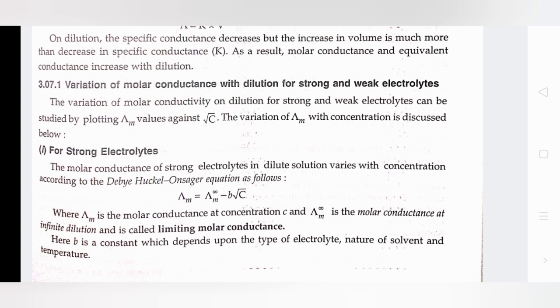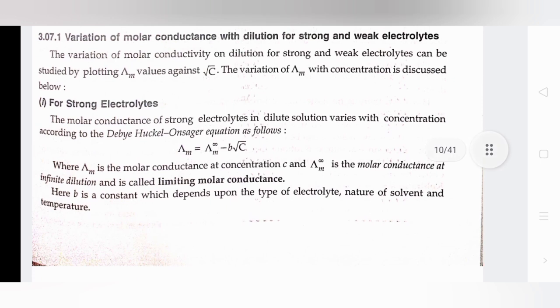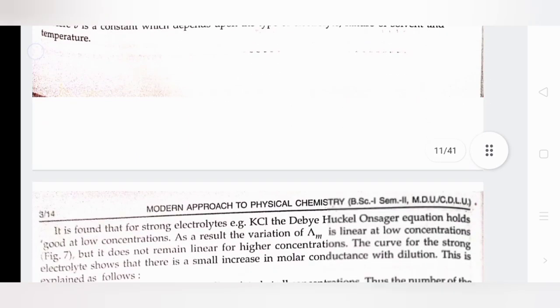First, for a strong electrolyte, the molar conductance in dilute solution varies with concentration according to the Debye-Hückel-Onsager equation as follows: Λm equals Λm∞ minus B root C, where Λm is the molar conductance at concentration C and Λm∞ is the molar conductance at infinite dilution, called limiting molar conductance. Here B is a constant which depends upon the type of electrolyte, nature of solvent and temperature.